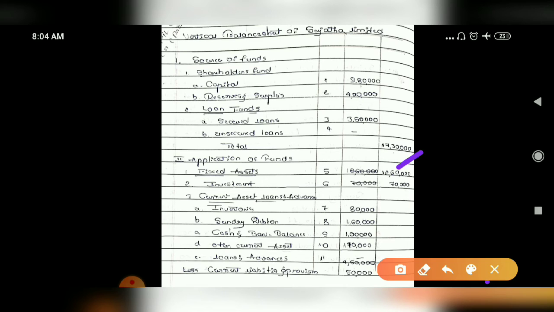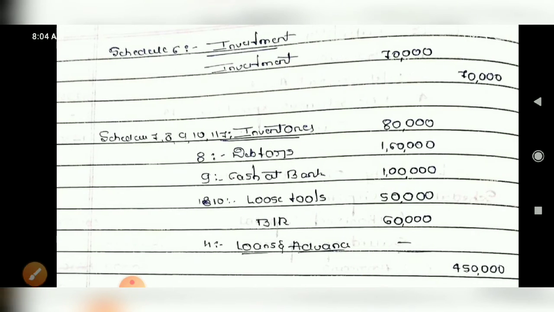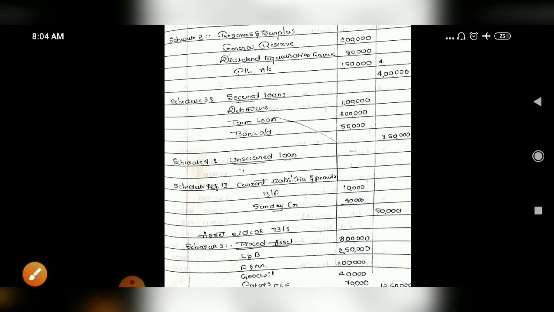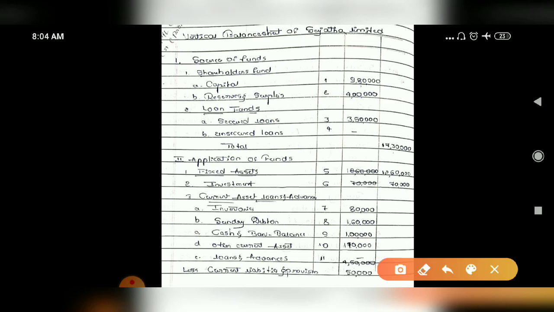Then investment: go to the notes section and write the investment here. Only one amount is there, so you have to write 70,000. Bring this 70,000 into the main format.